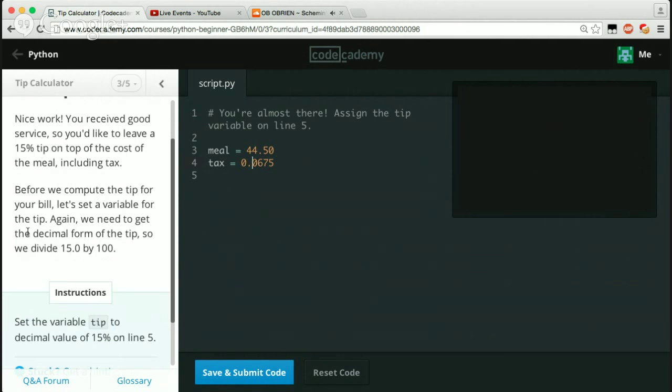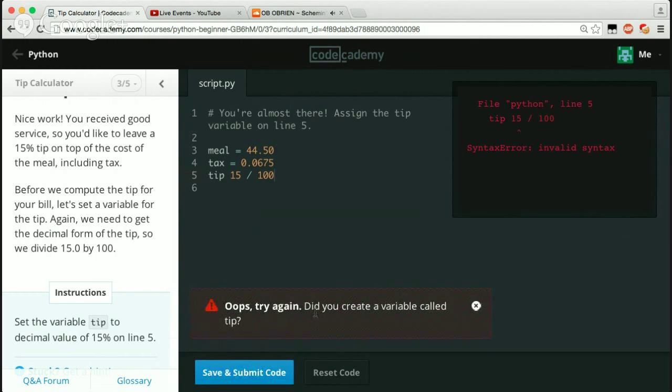Before we compute the tip for your bill, let's set a variable for the tip. Again, we need to get the decimal form of the tip, so divide 15 by 100. So let's just go ahead and say tip, and let's just say 15 divided by 100, and let's submit that.